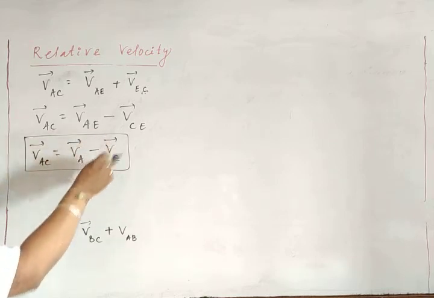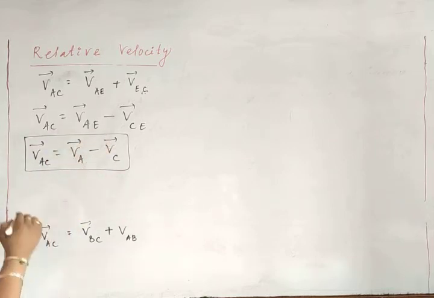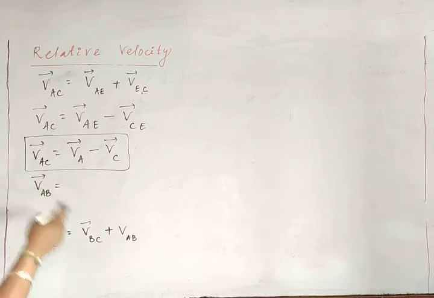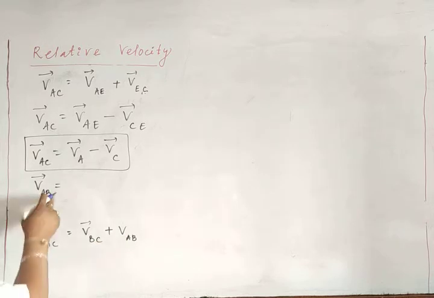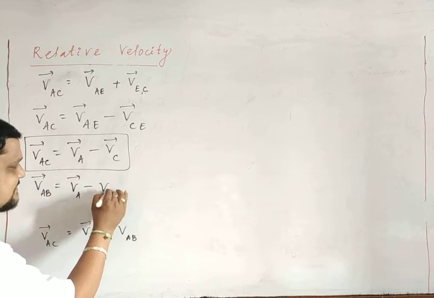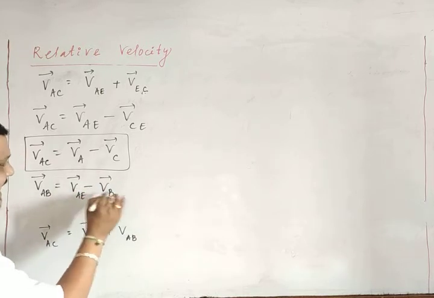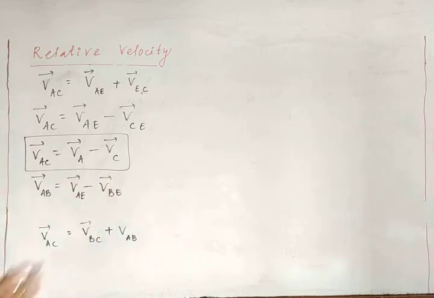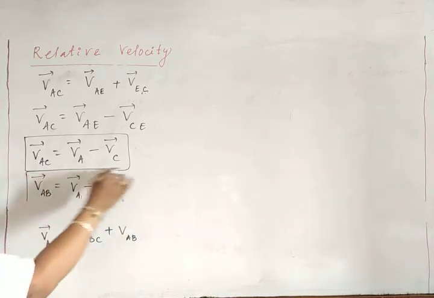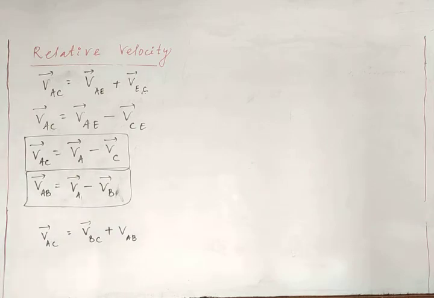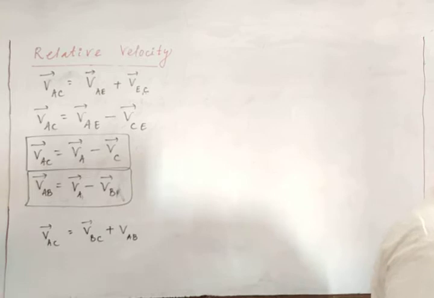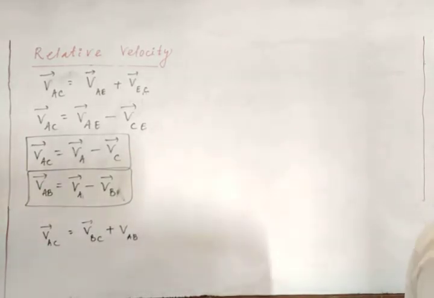That is the difference of these two velocities. Similarly, the velocity of A with respect to B is the velocity of A with respect to earth minus the velocity of B with respect to earth. There is an earth term here, so no need to write E. That is the concept of relative velocity. Got it?